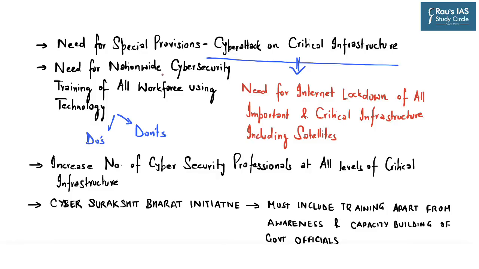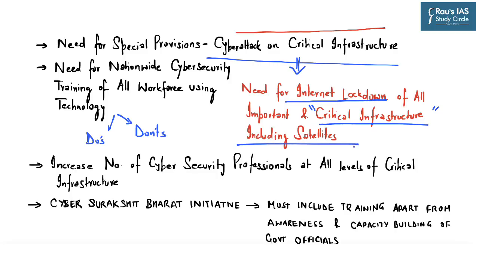Further, there is a need for special provisions, especially in case of cyber attack on critical infrastructure. And in this regard, there is a need for an internet lockdown if any of the critical infrastructure of India is impacted through cyber warfare. Now, this critical infrastructure may include power and energy, transmission of electricity, transport, including satellites. So, the Government of India must come up with a policy, especially with respect to internet lockdown, in case these critical infrastructures are attacked.